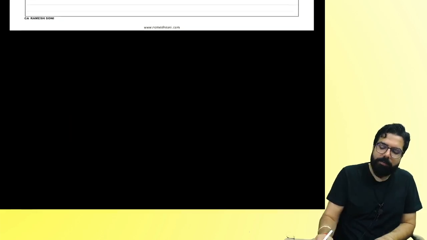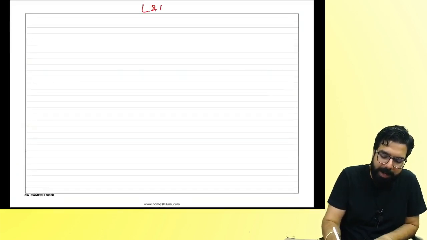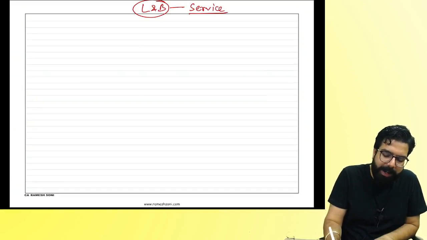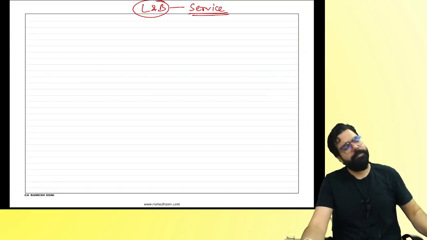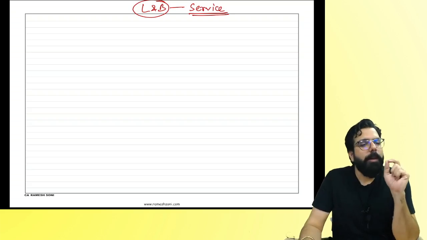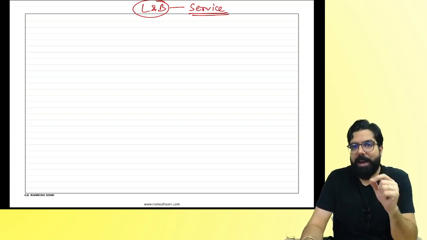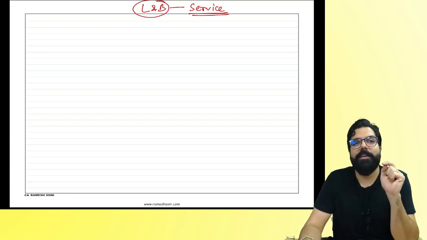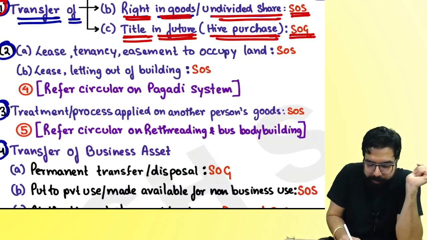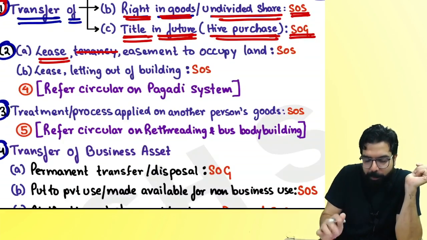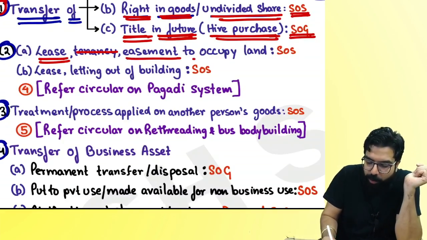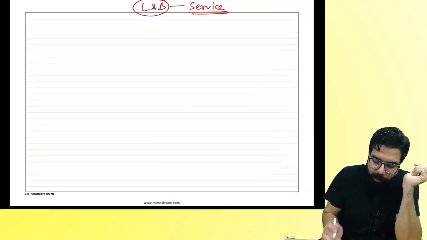People tell me one thing. Land and building. Do you remember land and building? Goods or service? Land and building is goods or service? Service. My land, if I give it to you on rent, if I give it to you on lease, what will it be? Giving of lease, tenancy I'll talk about, don't worry.